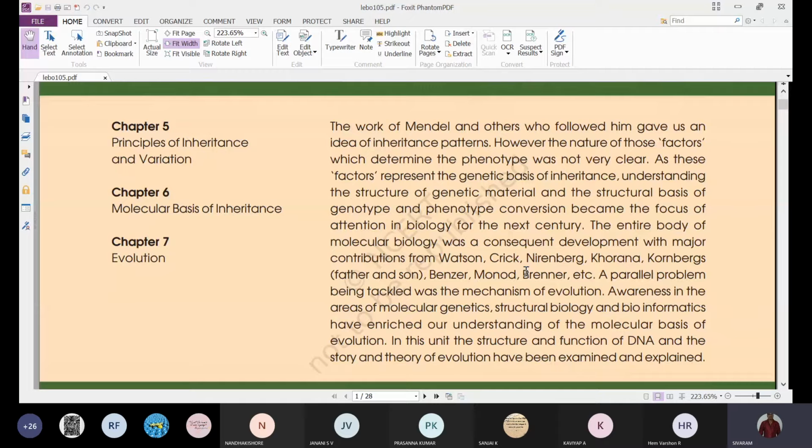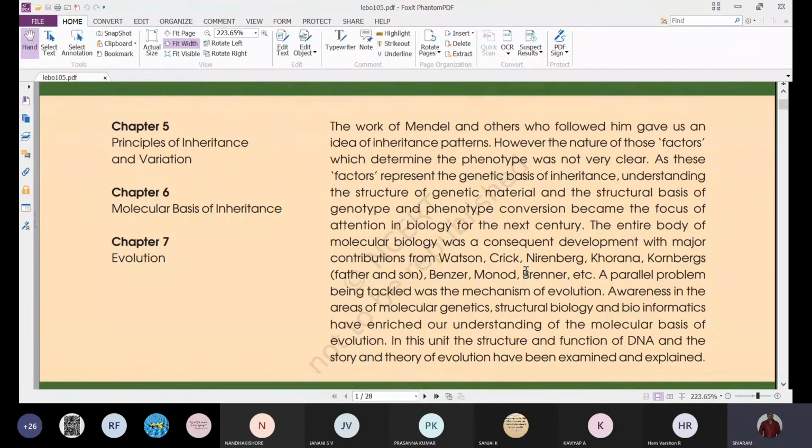That means whatever characters are expressed in an organism, all those characters we call phenotypes. The phenotype exhibited by an organism is because of the presence of the respective factor. But what is the nature of that factor? Mendel doesn't explain; he doesn't know much about that. But these factors represent the genetic basis of inheritance. What he said is that these factors are the basis for inheritance.